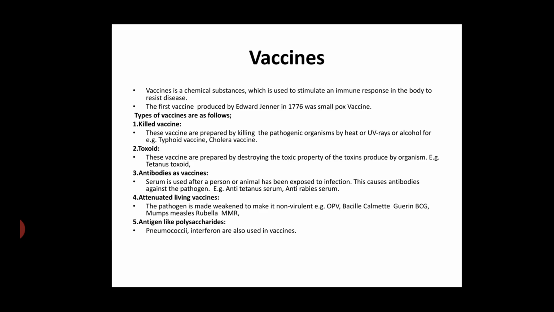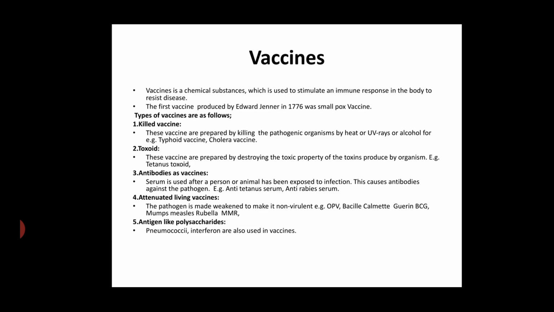Attenuated vaccine: this vaccine is prepared by weakening the microorganism, and using the living microorganism after weakening it is called an attenuated vaccine. For example, OPV, oral polio vaccine, Bacillus Calmette-Guerin BCG vaccine, mumps, measles, rubella MMR vaccine.